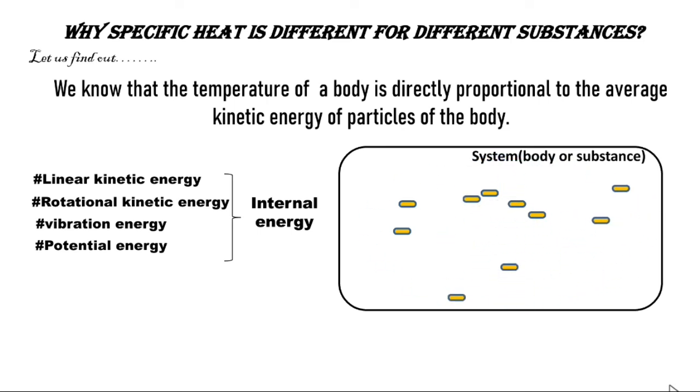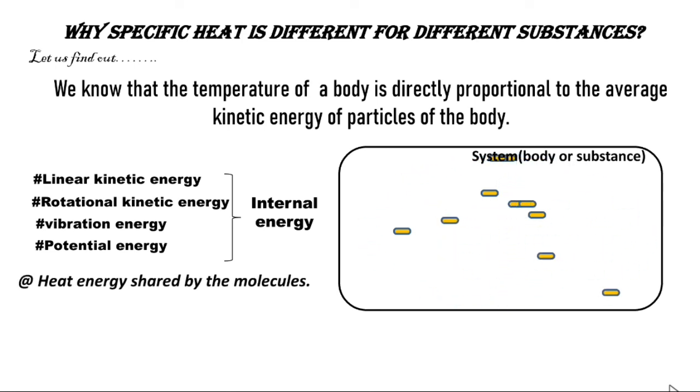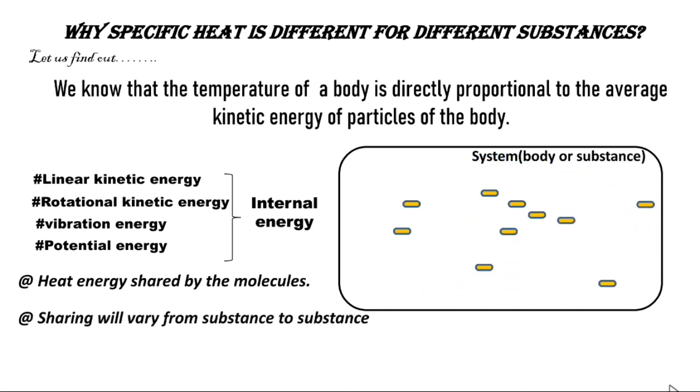When we supply heat energy to the system, the heat energy given to it will be shared by the molecules among various forms of energy. This sharing will vary from substance to substance. The rise in temperature is high for a substance if the maximum share of heat energy is utilized for increasing its linear kinetic energy. This sharing of heat energy of the system always varies with temperature. That is why the specific heat is different for different substances.